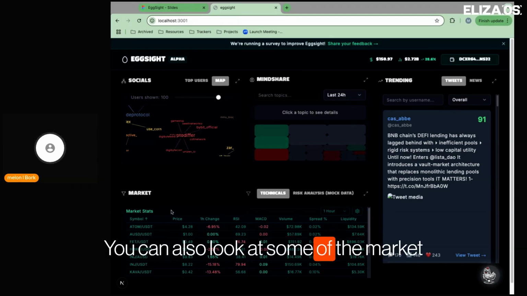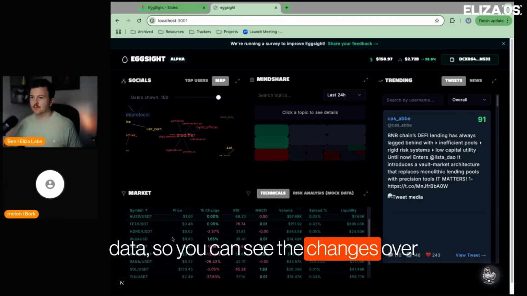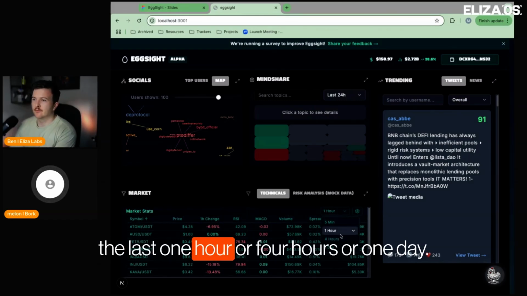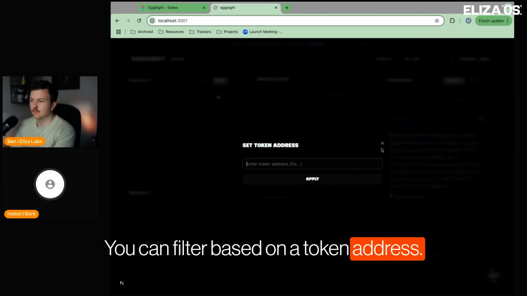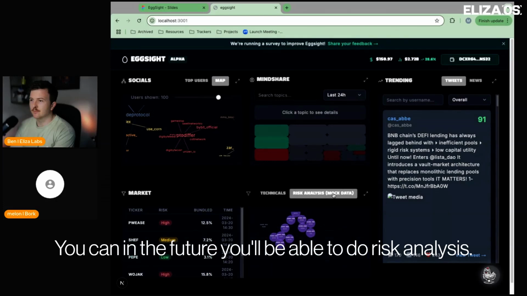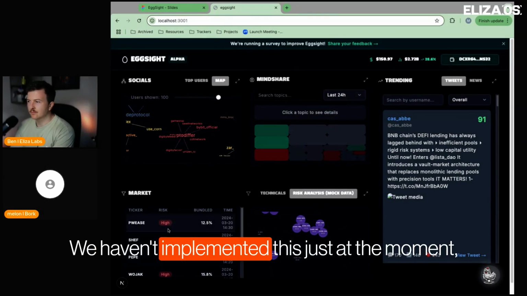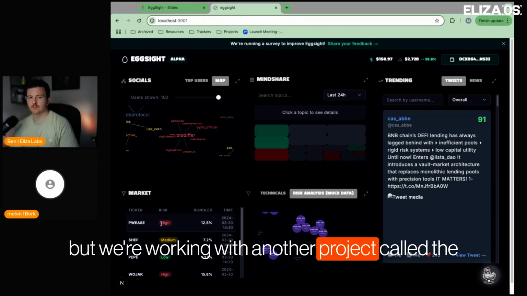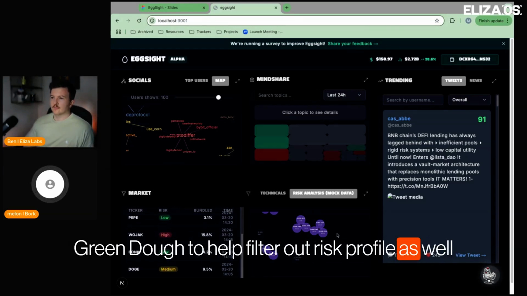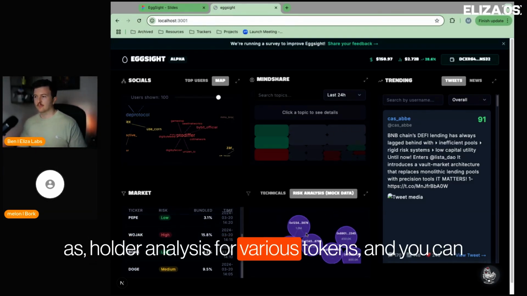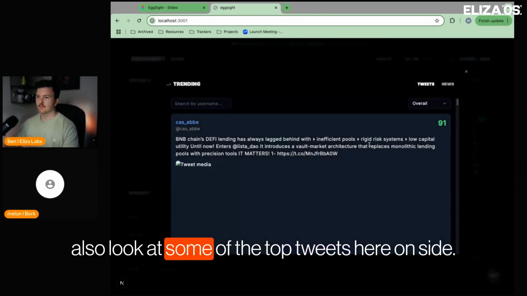You can also look at some of the market data. So you can see the changes over the last 1 hour or 4 hours or 1 day. You can filter based on a token address. In the future, you'll be able to do risk analysis. We haven't implemented this at the moment, but we're working with another project called Green Doe to help filter out risk profile as well as holder analysis for various tokens. And you can also look at some of the top tweets here on the side.